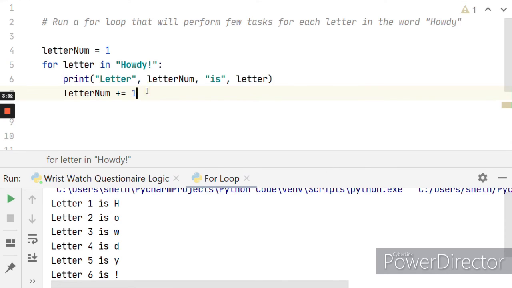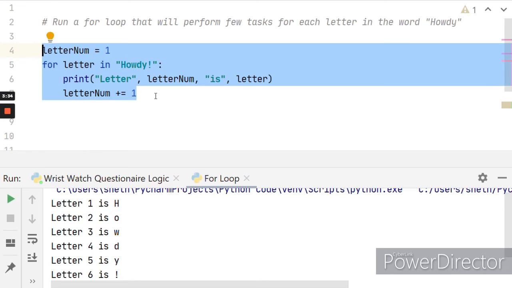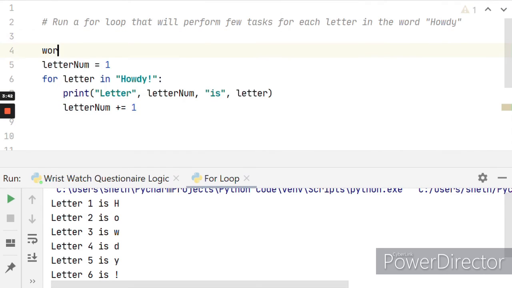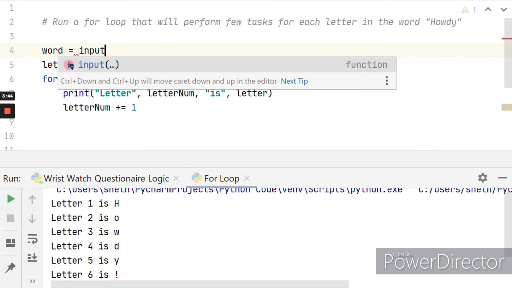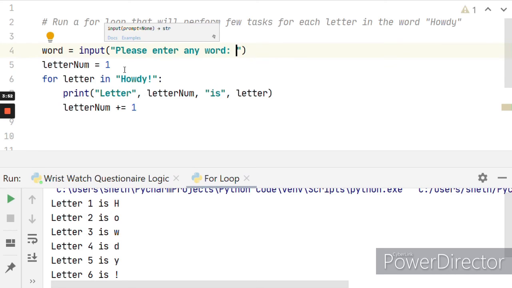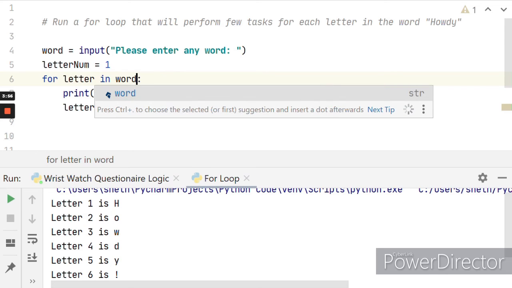So this is how you use a for loop, and you can even use the input function to ask for a word from the user. It's very simple. We just say word equals input, please enter any word. Simple. And here instead of a string just put word.